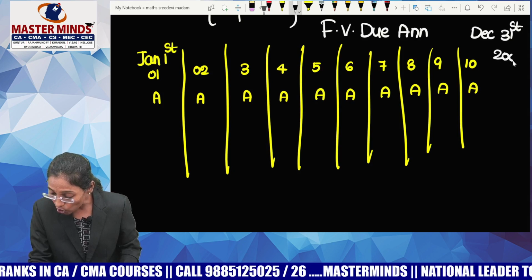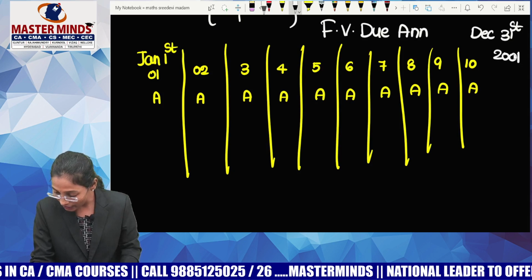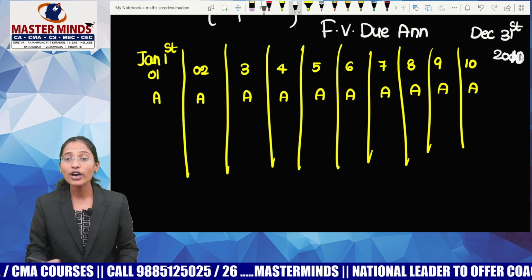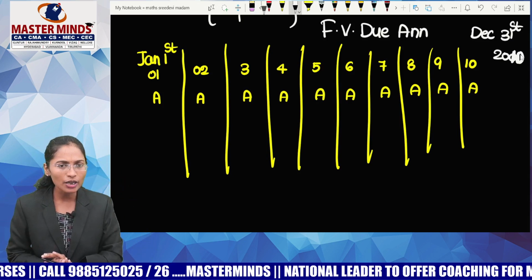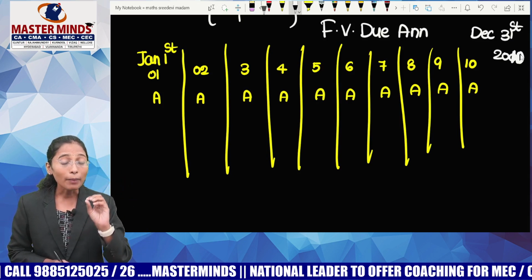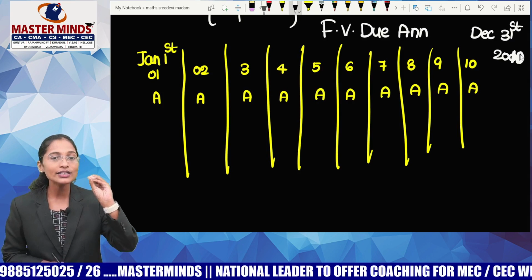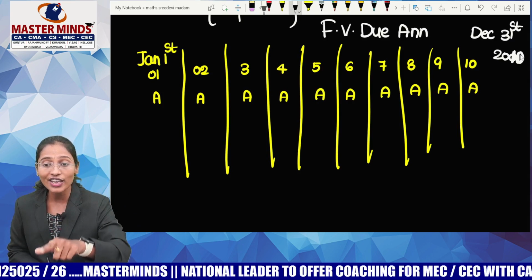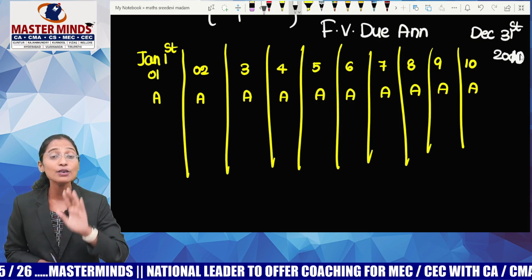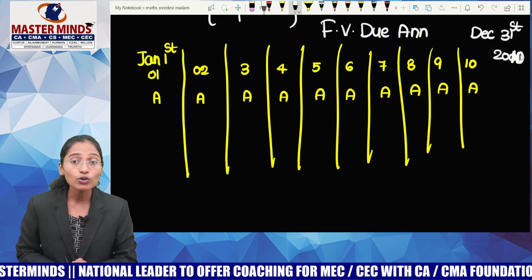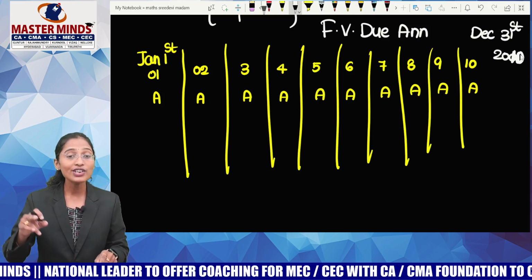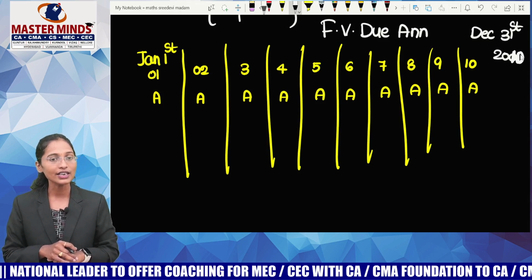Guys, forget whether it is ordinary annuity or due annuity, because my future value calculation will be done by staying at the end of the last period only. What is my last period? 2010. I should stay at December 31st, 2010.